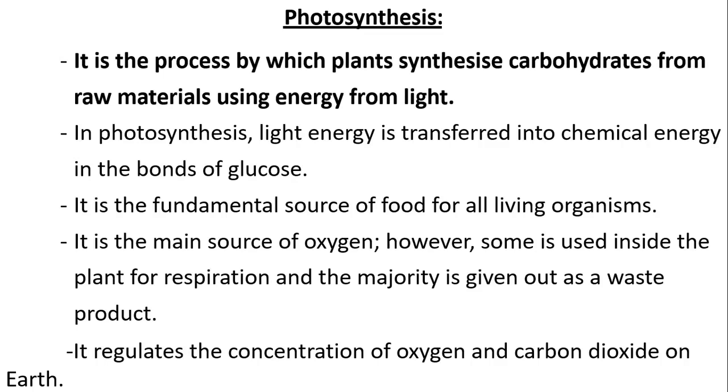Actually, no. Some of it is used inside the plant itself. Why? Because the plant cells undergo cellular respiration or aerobic respiration just like animal cells. So not all the oxygen produced is released as a waste product, but some of it will be used for the aerobic respiration of the plant cell itself.